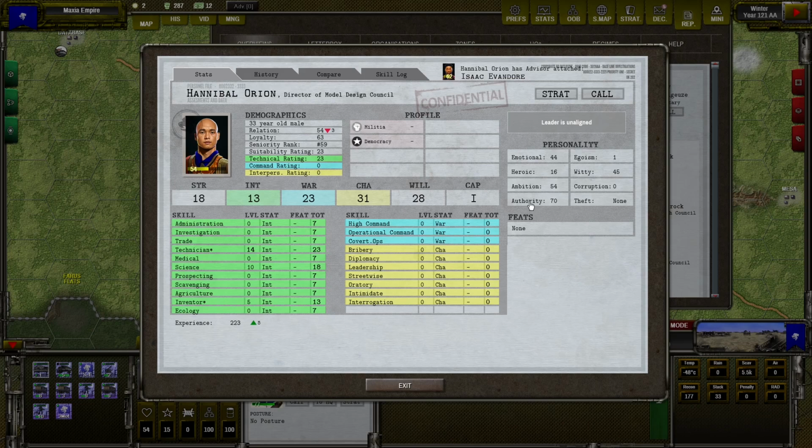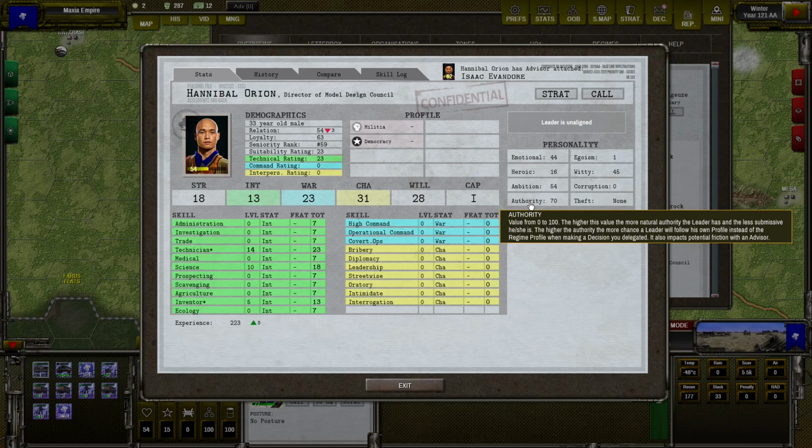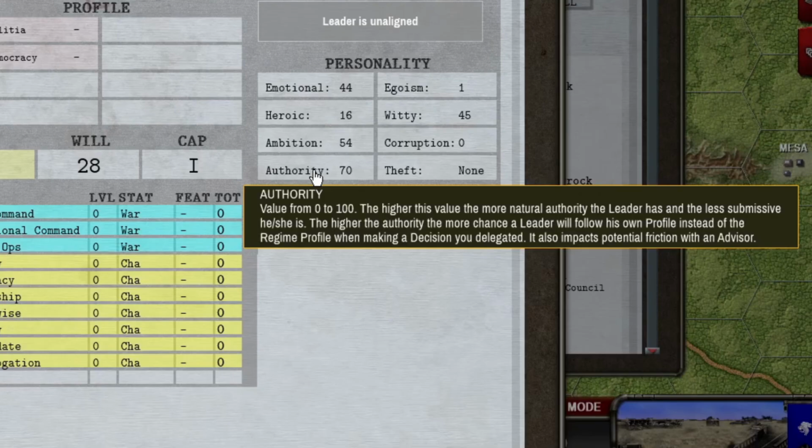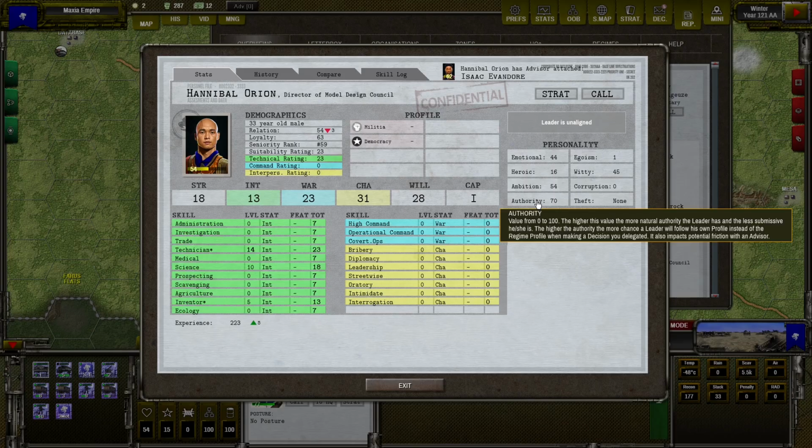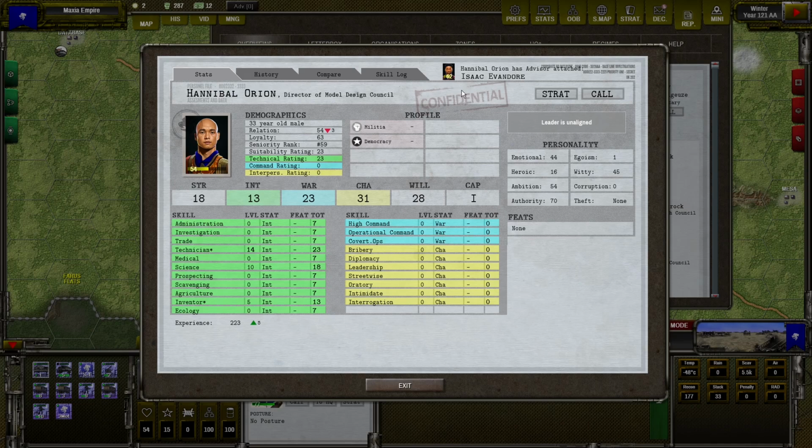So this leader has high authority. So he would like to make things his own way. He doesn't really want somebody helping him, because here you can also read in the hint, the last sentence. It also impacts potential friction with an advisor. So the higher the authority, the bigger chance that there will be a friction. Also, the documentation mentioned that this attribute somehow can affect a relation with the advisor.